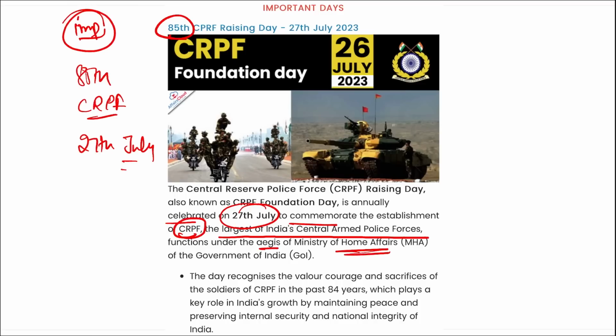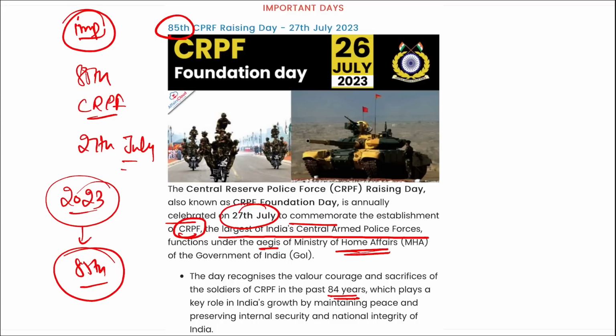Correct? Then remember, the day recognizes the courage and sacrifice of the soldiers of CRPF in the past 84 years that plays a key role in India's growth. Correct? And as I said, that 84 years, so in the year 2023, we observed the 85th edition of the CRPF Raising Day. Right? Who is the Director General of CRPF? Sujoy Lal Thaosen. Where is the headquarters? It is in New Delhi. And when was it established? It was established in 1939.